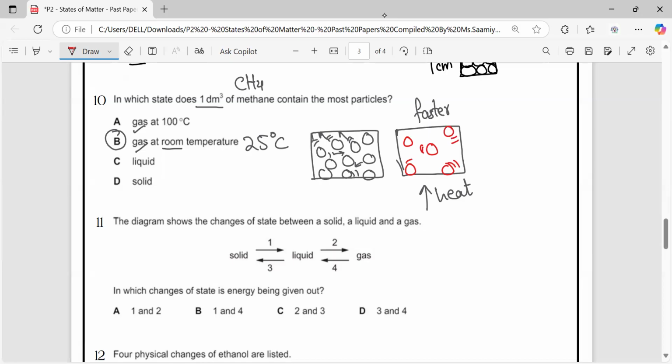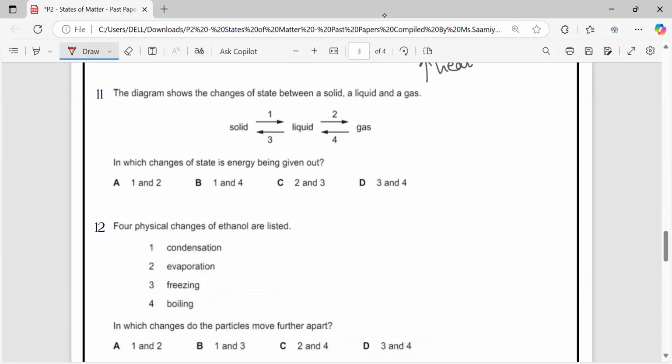As we discussed above in the above question also, less number of particles will come when the particles move far from each other. So at room temperature, when we have not heated them, when they are moving at their normal speed, then the particles are more in that area. At 100 degrees Celsius, they will be far from each other, so less number of particles can come in 1 decimeter cube.